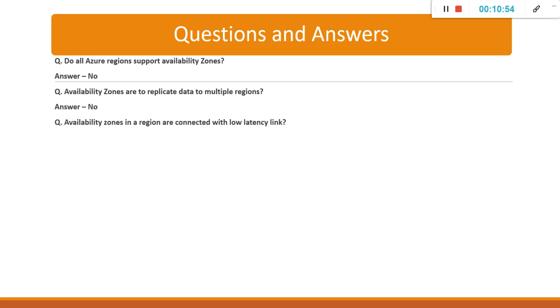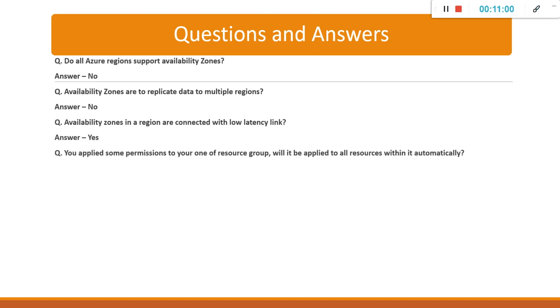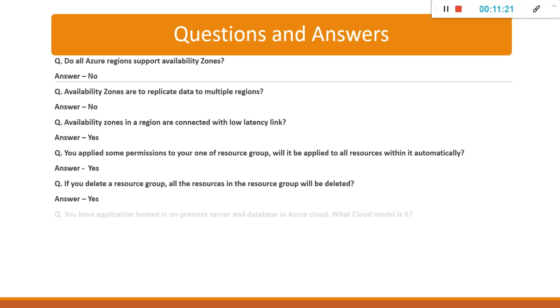Availability zones in a region are connected with a low latency link. The answer is yes. Next, you applied some permissions to one of your resource groups. Will it be applied to all resources within it automatically? The answer is yes. If you delete a resource group, will all the resources in the resource group be deleted? The answer is yes, because resources inherit permission and everything from the resource group.